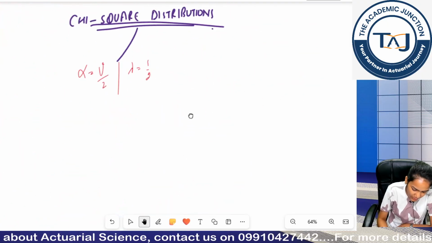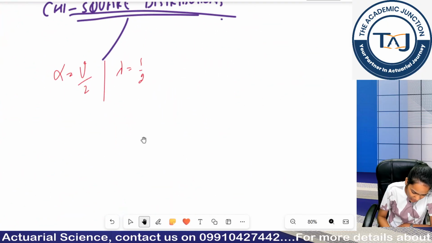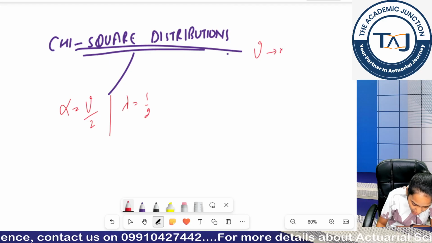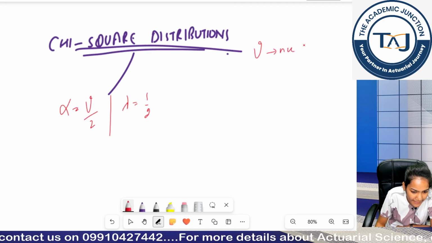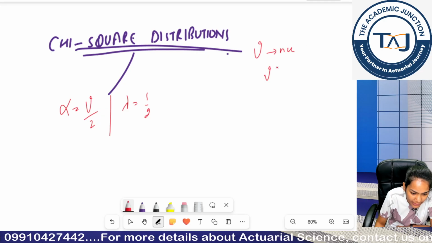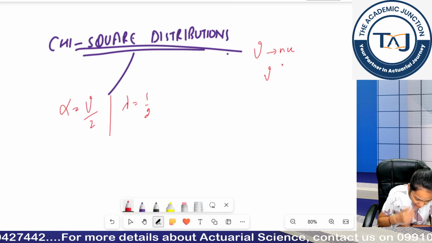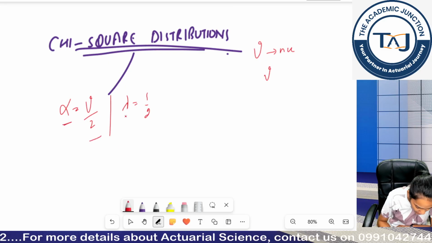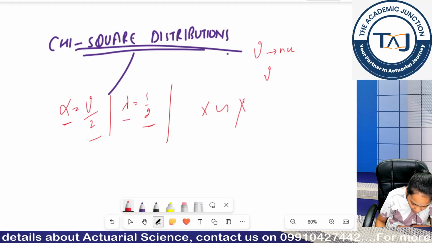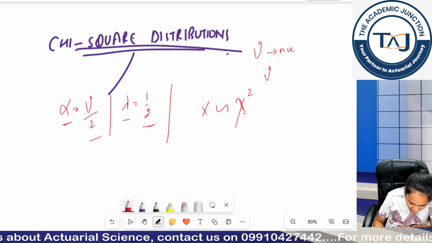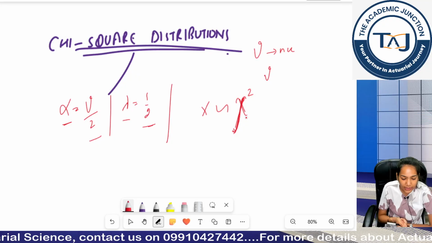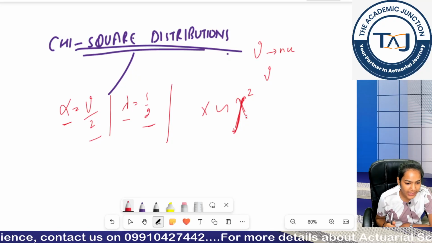Let us move to chi-square distribution. Here I have defined a newer notation, which is this. This is called nu, a little styled v, clear. So, here my alpha becomes nu by 2 and my lambda becomes 1 by 2. In this case my x will follow chi-square, which is written with the left-hand side extended a little downward.